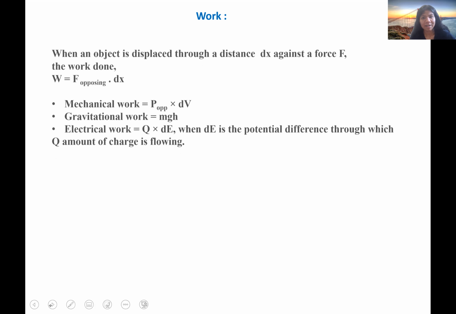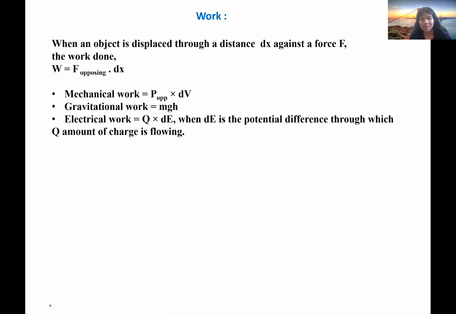So, as I discussed in the first law, Q equals W plus dU, where Q is the heat supplied and W is the work done on the system and dU is the internal energy change. So there were two basic things in the first law, that is heat and work. So what is heat and work? So first let me discuss about work.